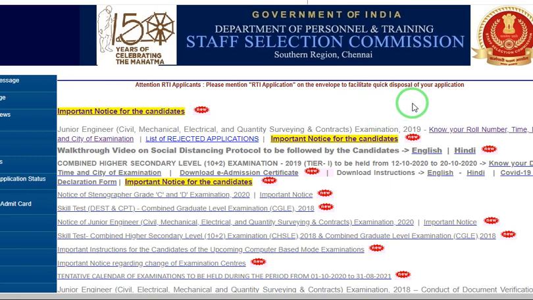For southern regions, admit card related data has been updated. Southern region means Tamil Nadu, Andhra Pradesh, Telangana and Puducherry. For these four regions, some data regarding the admit card has been updated. You can know your roll number, time, date and city of the examination, and the list of rejected applications can be seen. See here.